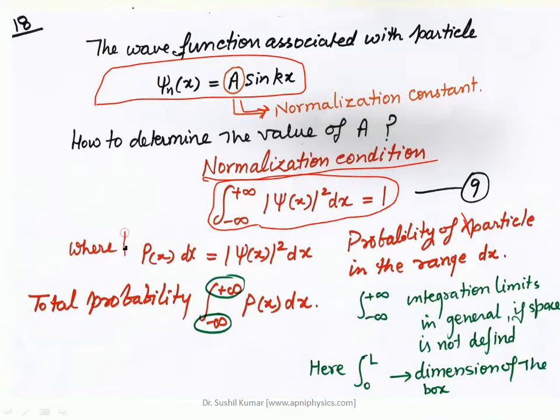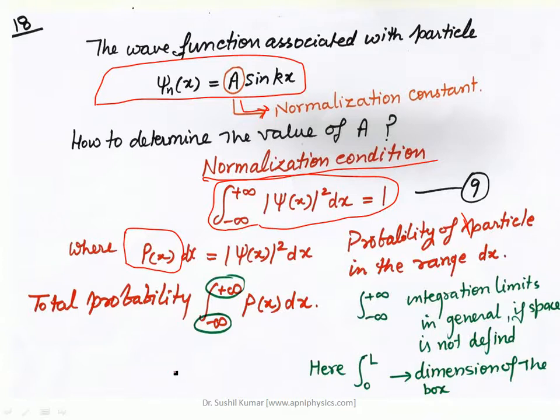Here you can see that P(x) is the probability of a particle within the range of dx. So we can write it mathematically as mod psi square dx, and the total probability within free space will be the integral from minus infinity to plus infinity of P(x) dx.